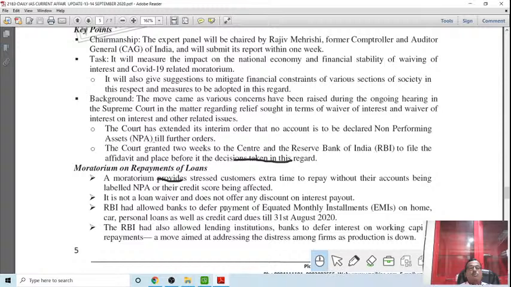RBI has allowed banks to defer payment of EMI on home, car, personal loan as well as credit card till 31st August 2022. It has been declared by the RBI as a relief to the common man. That means EMI on home loans, car loans, personal loans as well as credit card has been declared till 31st August 2020. Banks are not charging that, but since September has come, banks have started charging all these things.